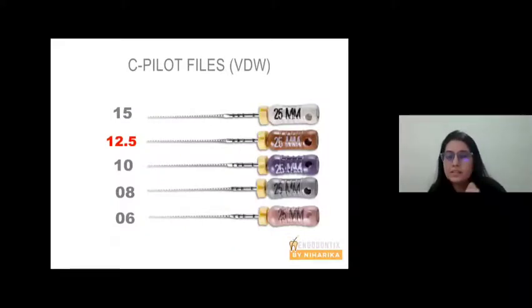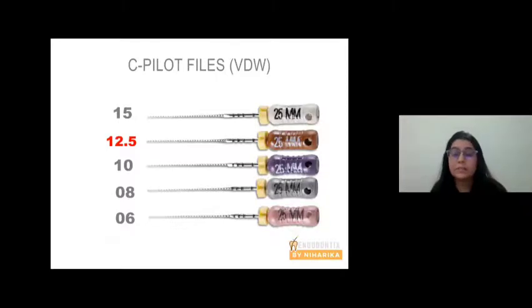Then there are C-Pilot files by VDW. The advantage of the C-Pilot file is that they come in size 12.5 also. All right. So if you have narrow canals, curved canals, in those cases you can use VDW C-Pilot files.